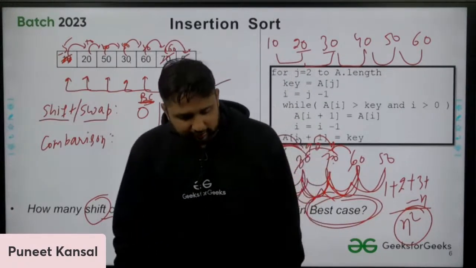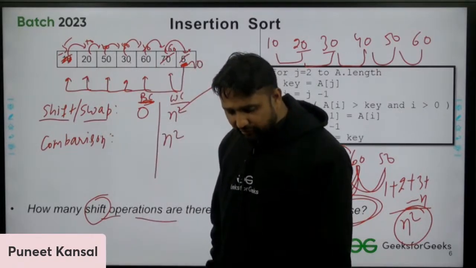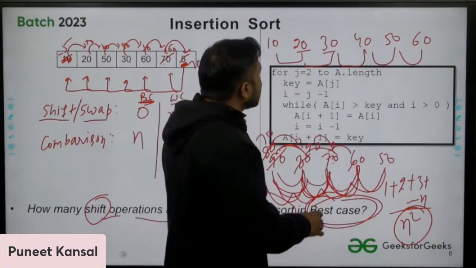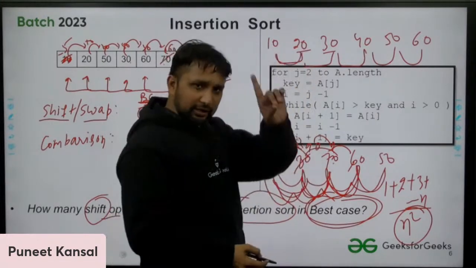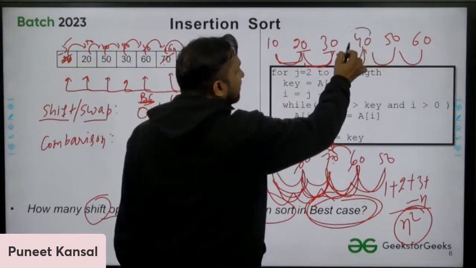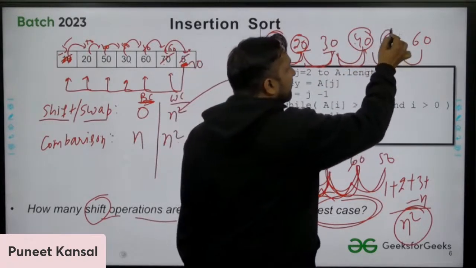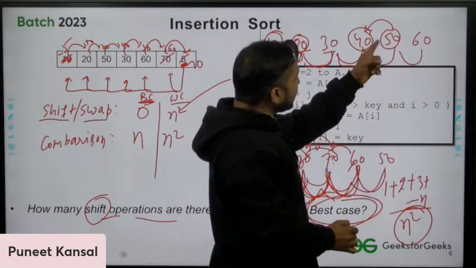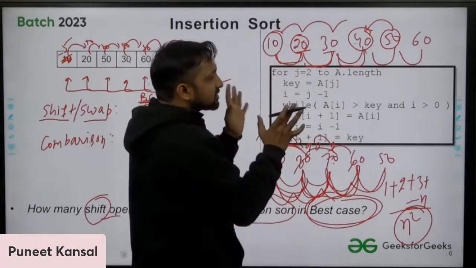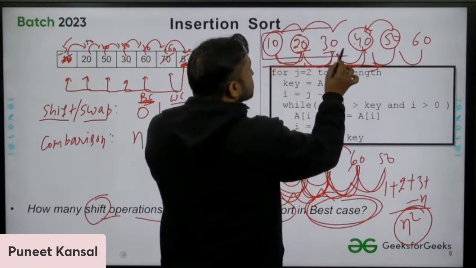In the best case, you can write the number of comparisons you are making. In the best case, the number of comparisons will be n. Why? In the best case, you compare this element with this element one time only. You're not comparing 40 with 20 and 10; you're comparing 40 with 30 only. You're comparing 50 with 40 only, because it is already greater than 40. You do not need to compare with the other elements, because we are sure that in insertion sort, whenever we move from left to right, we keep sorting the elements.